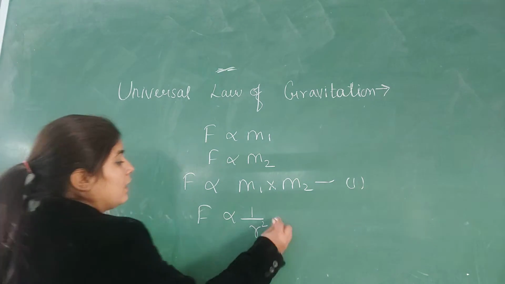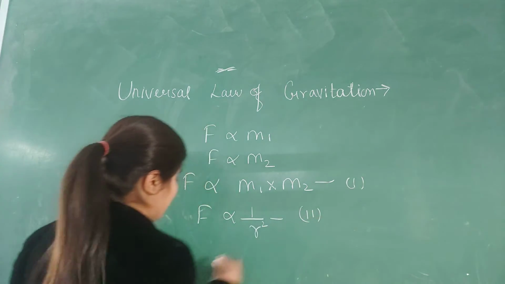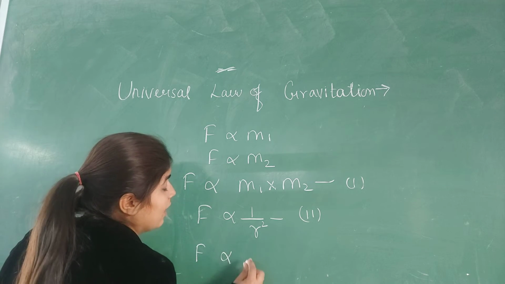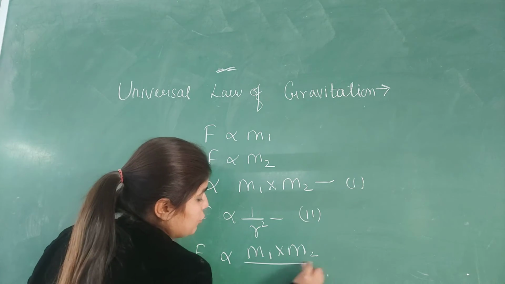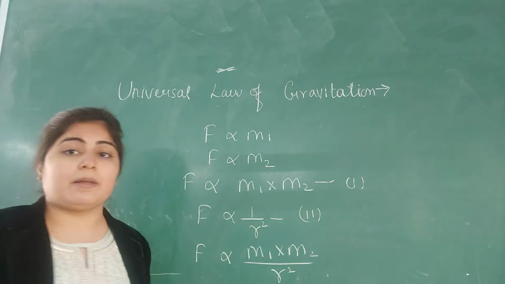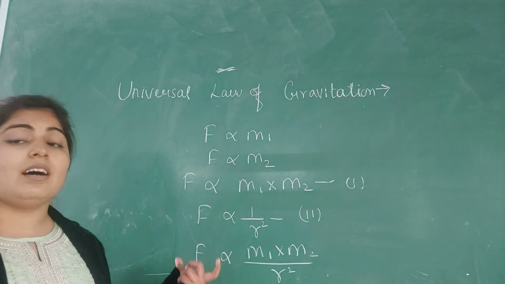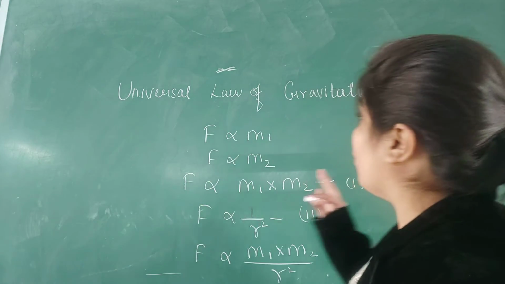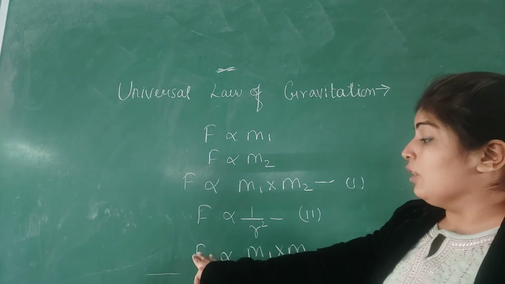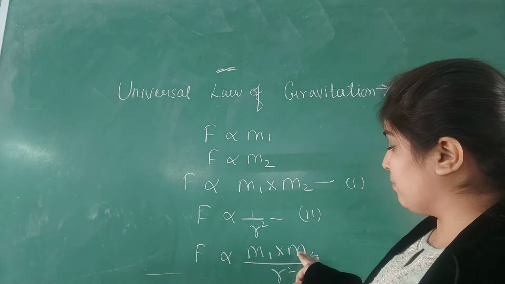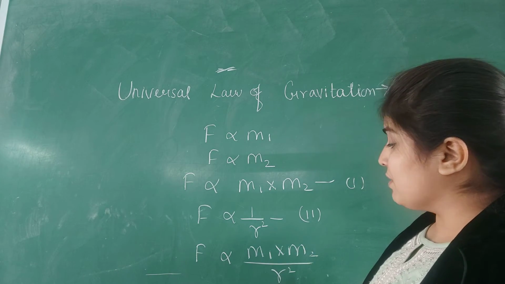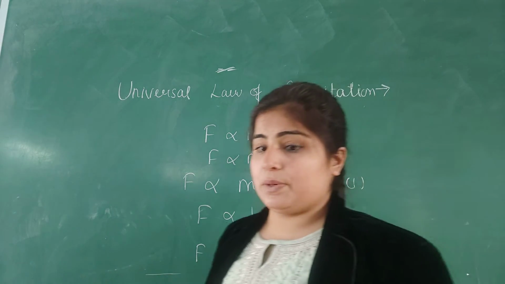So finally, from equations 1 and 2, we can say that the force is directly proportional to m1 into m2 and inversely proportional to the square of the distance between them. This is the universal law of gravitation, according to which the force of attraction between two masses is directly proportional to the product of their masses and inversely proportional to the square of the distance between them.